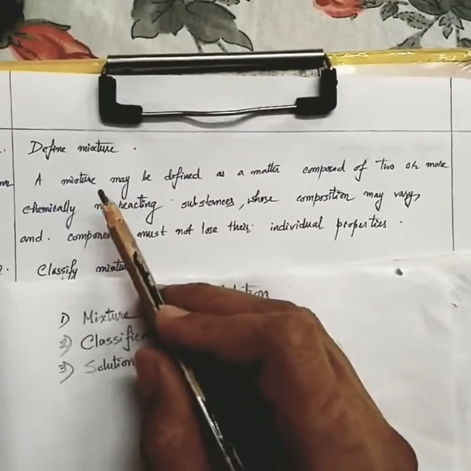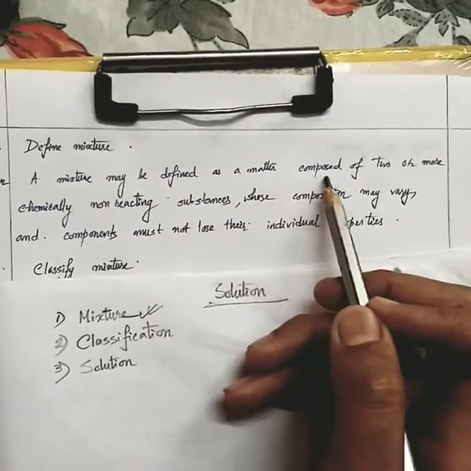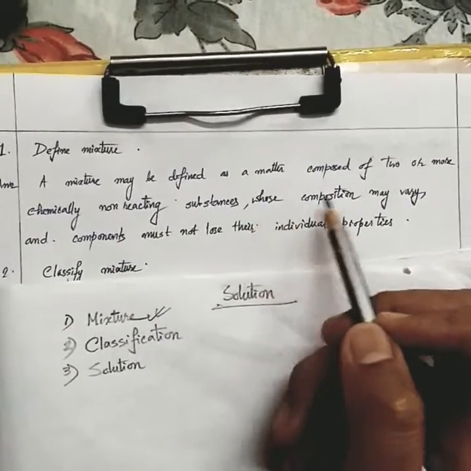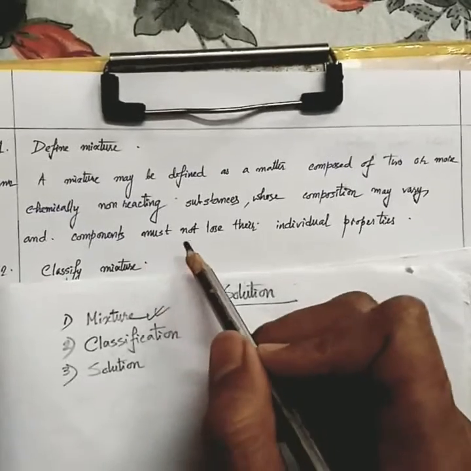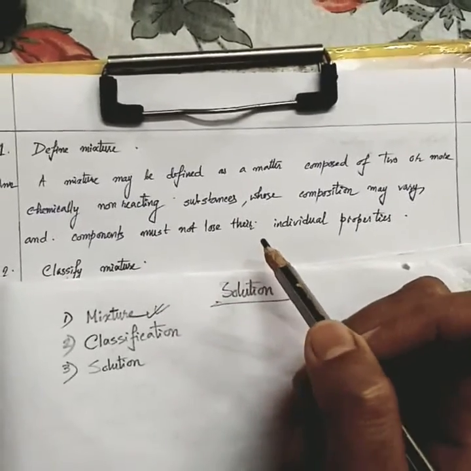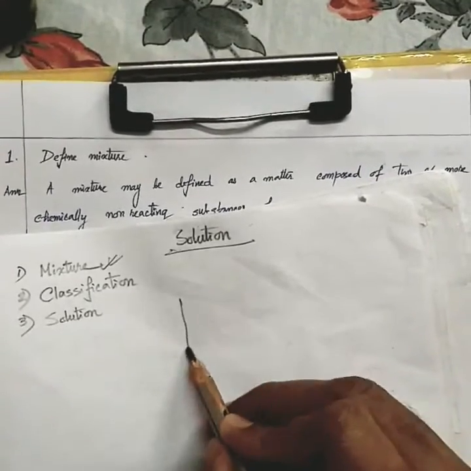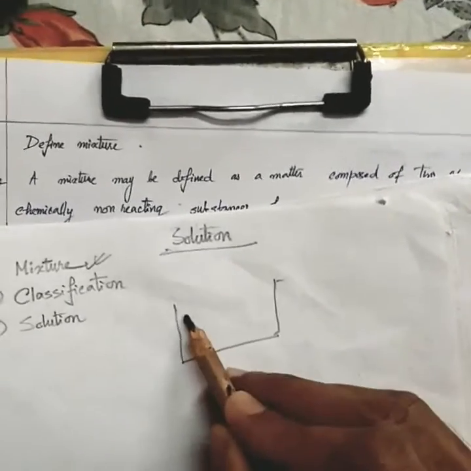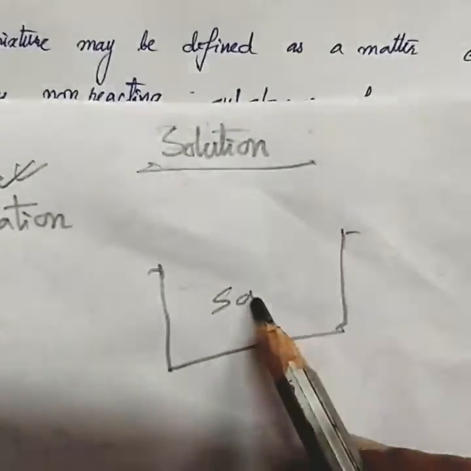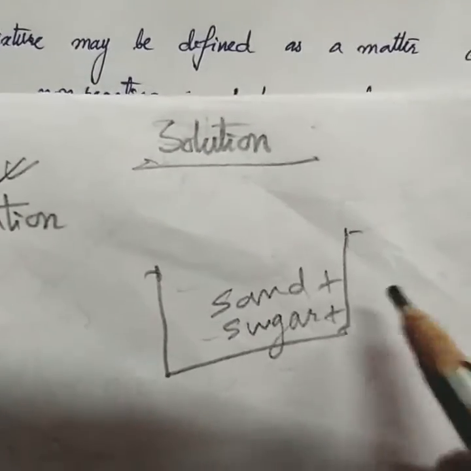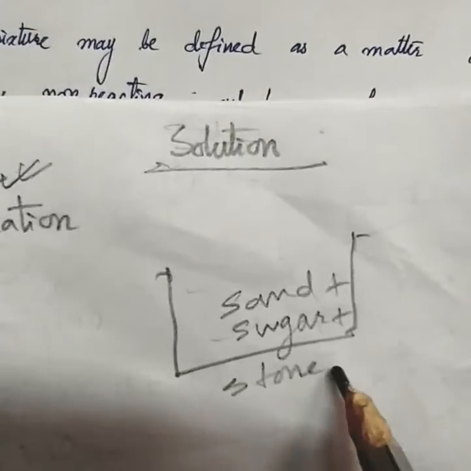The definition says a mixture may be defined as a matter composed of two or more chemically non-reacting substances whose composition may vary and components must not lose their individual properties. What does it mean? Suppose you have taken a tumbler, a simple container. You have poured some sand, some sugar, some stone particles.